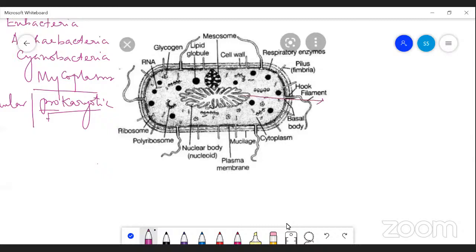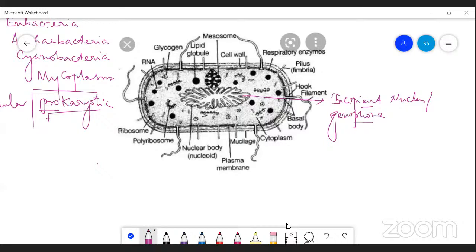It is nothing but the incipient nucleus, also called the genophore. So the nucleus is not well developed, not enclosed by a membrane. Such a nucleus is called an incipient nucleus.